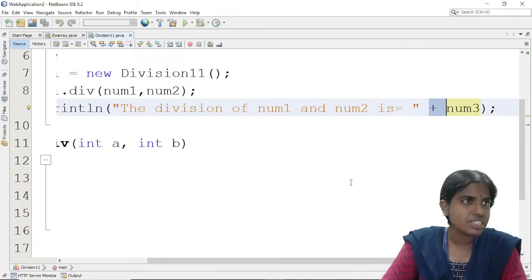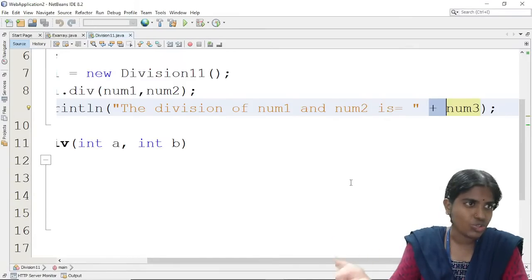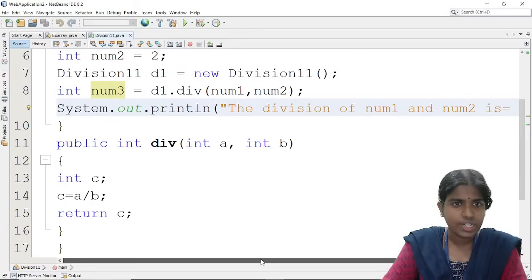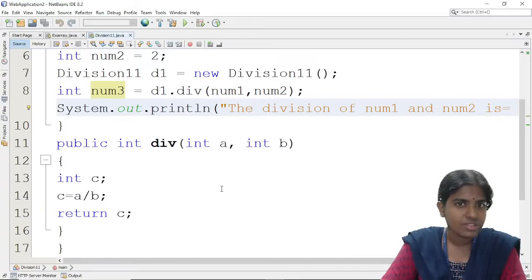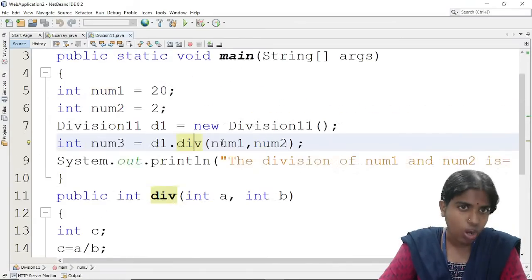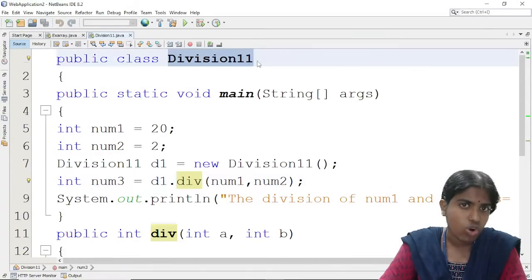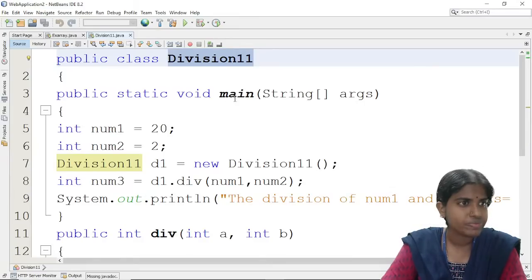Clear with this, Yashwant? Please acknowledge once your doubts are clear so that I can move to the next topic. Someone asked me about user defined methods. So this is the syntax, and whenever I want to call any method, I am trying to create an object of this class type.